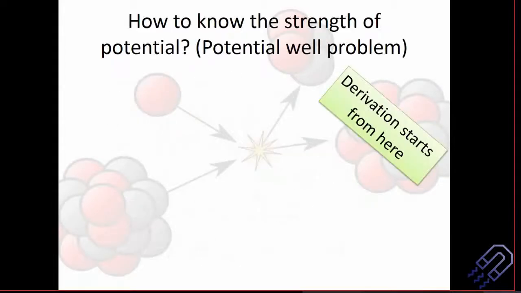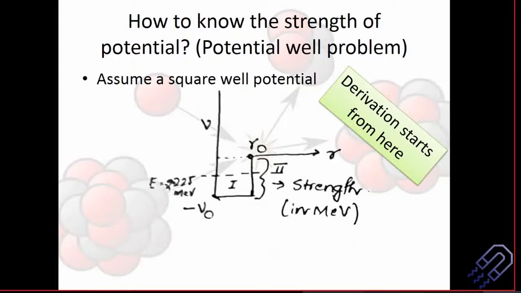And then we started with the derivation of the potential. Our aim was to consider a square well potential, and the main aim was to find out this depth. So this is something which we are doing now. We have not yet reached the end here, so we are doing it.